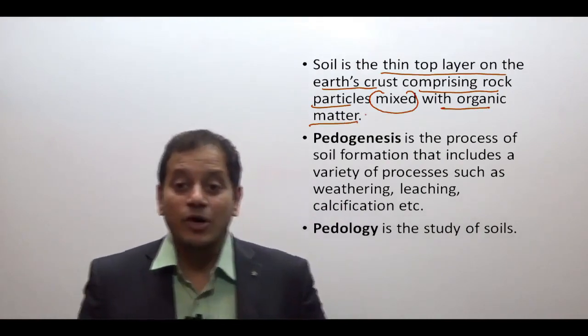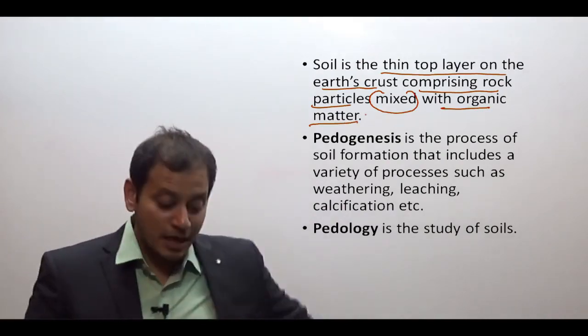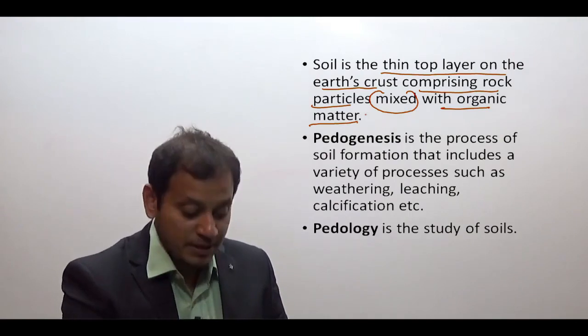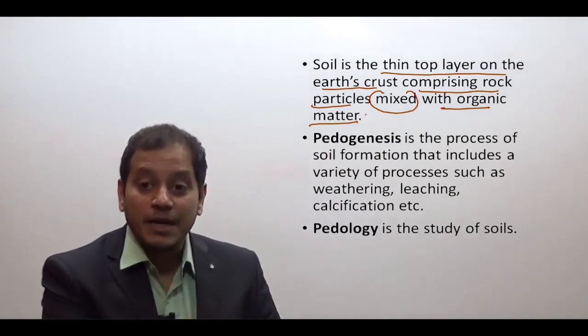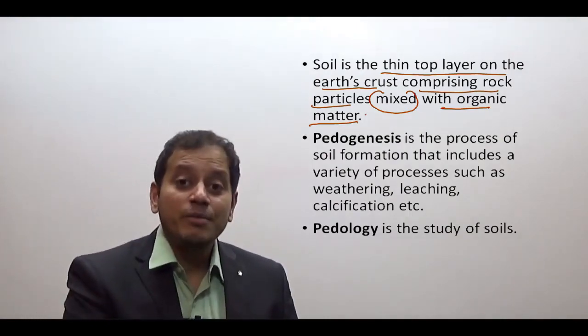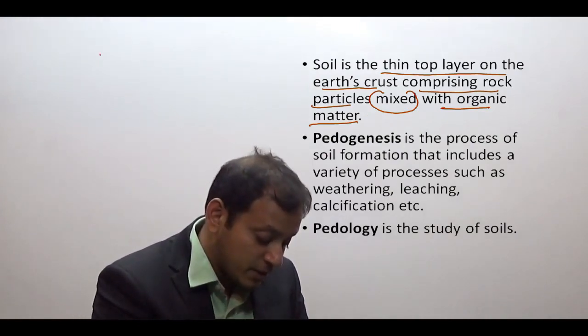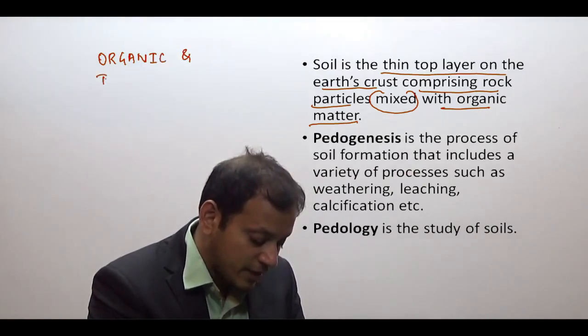What do you mean by organic matter? The matter which has been derived from living beings. So the soil, you remember, consists of both organic and inorganic matter.